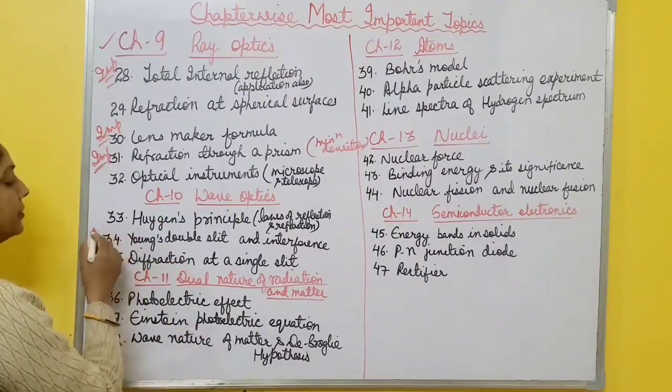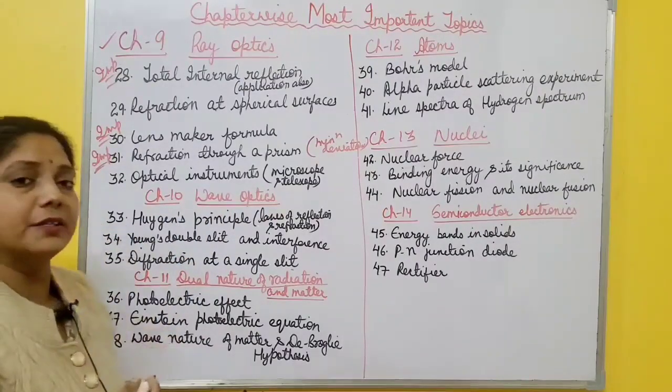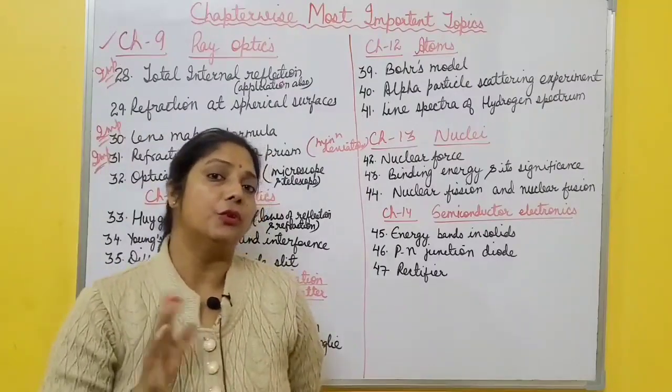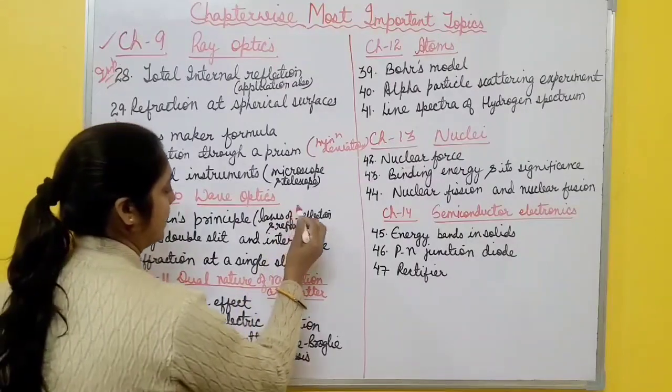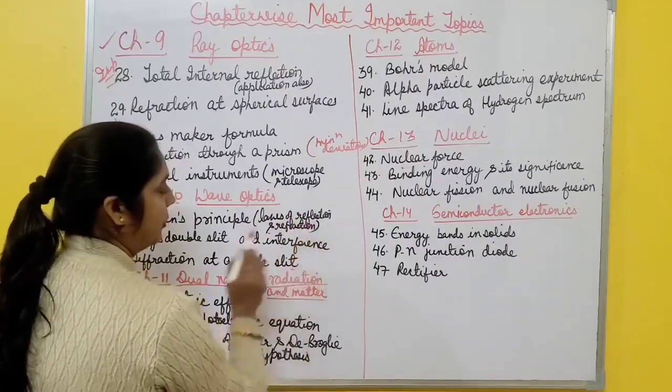Wave optics, first of all the Huygens principle. Using Huygens principle, you have to define and prove the laws of reflection and refraction. Both are important. Either laws of reflection or laws of refraction can come in the exams.